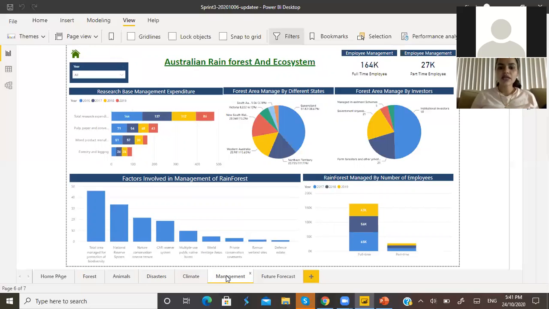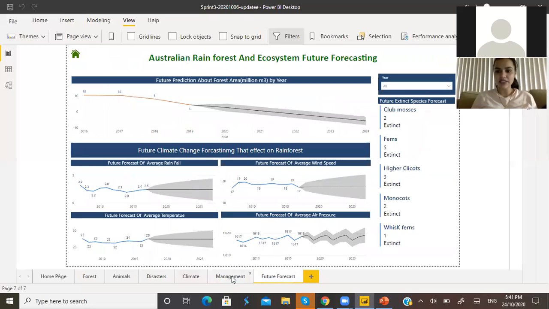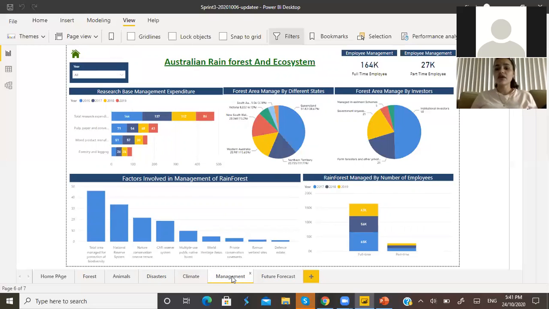So these management programs run in the different states according to the area of Australian rainforest present in them. My next graph is the forest area managed by investors.